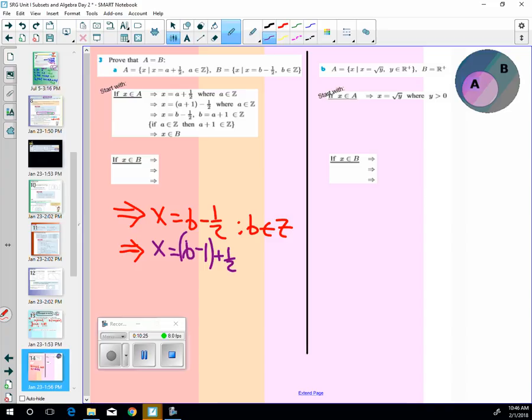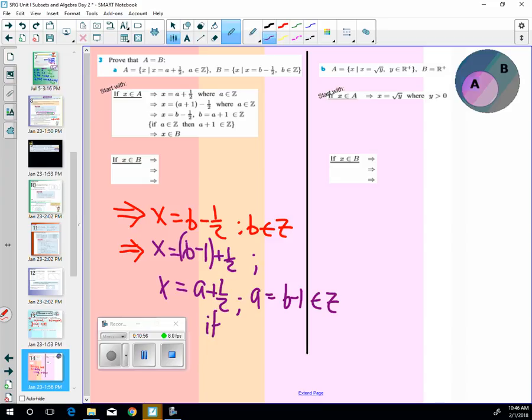And so then we'll say, let's see, B, yeah. So therefore, X is equal to A plus 1/2, where A is equal to B minus 1, which is an element of Z. So if B is an integer, will B minus 1 be an integer?